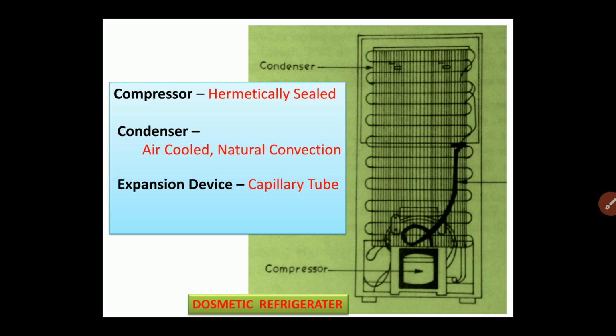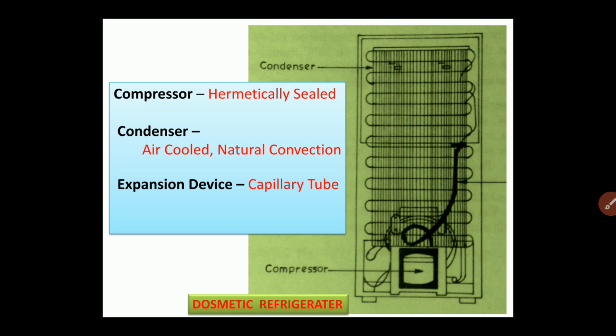Now this capillary tube is a special type of expansion device, called the constant restriction type expansion device. Since this is a constant restriction expansion device, we cannot change the restriction and we cannot change the expansion, and mostly the change in the flow rate of the refrigerant is also not possible beyond a certain limit because the restriction cannot be changed.